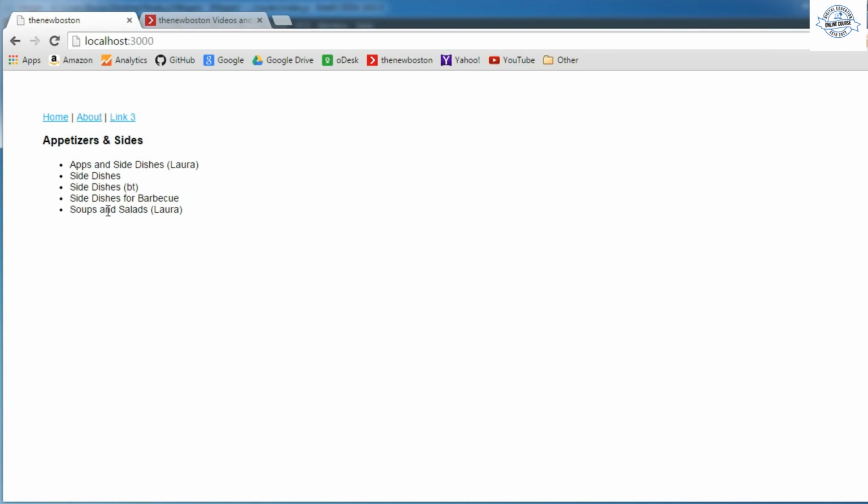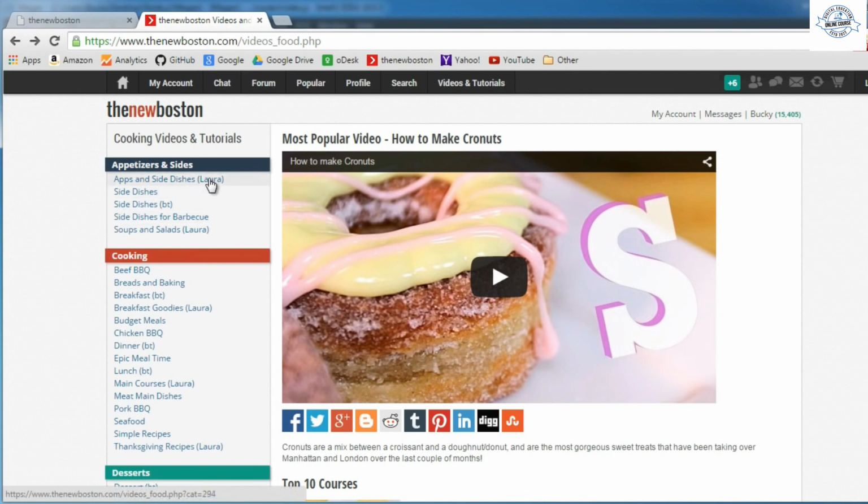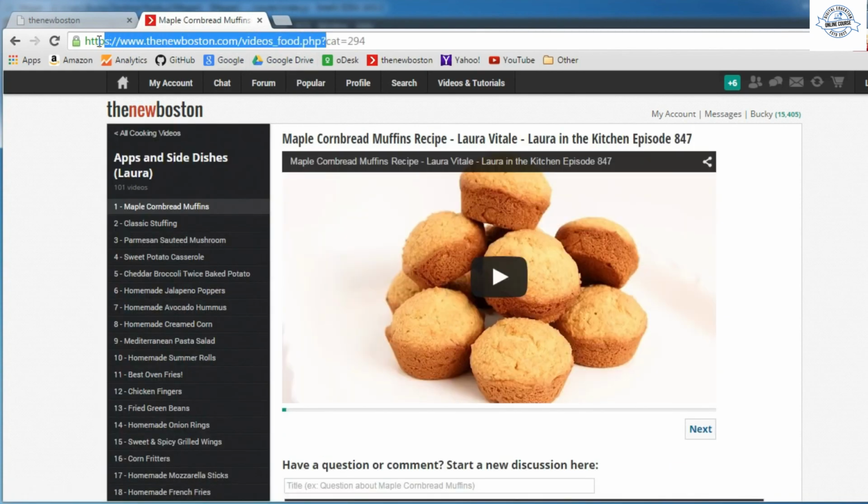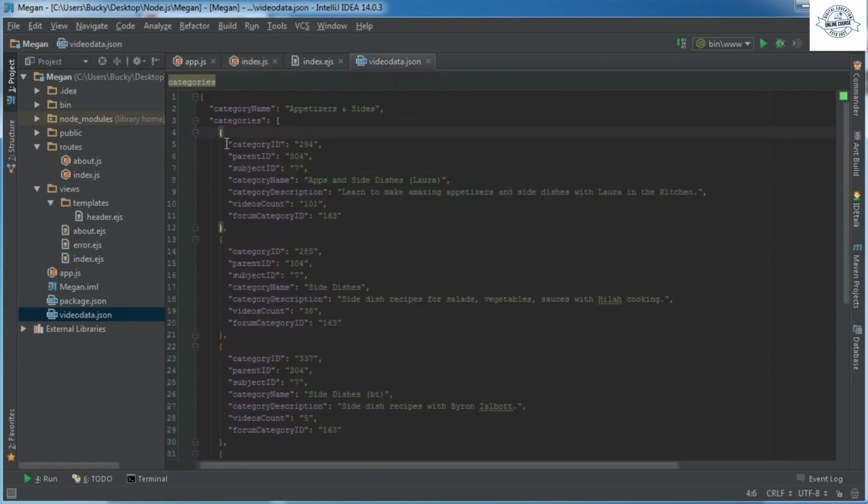You see how we pretty much looped through and printed out every single playlist? Well, I want you guys to figure out how to take these little chunks of text and actually make them into a link to the correct playlist. And I'll give you guys a little hint. Each of these playlists that we referenced, whenever you click it, the URL is this base URL plus the category which is passed through in the JSON data. For example, the first one is 294, and you can see the category ID is 294, so on and so forth.